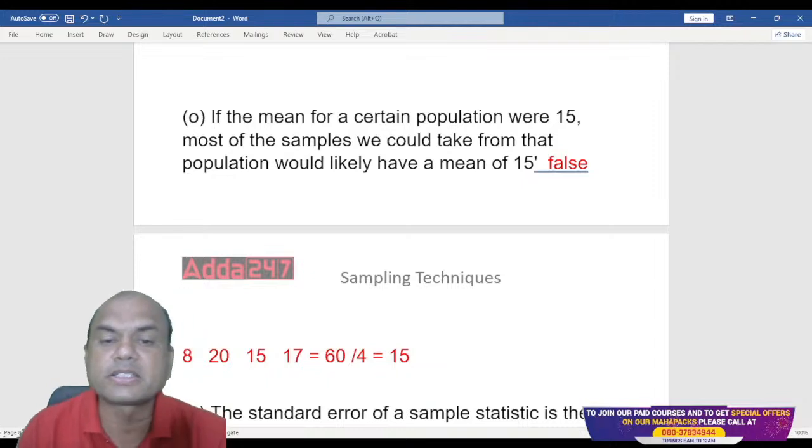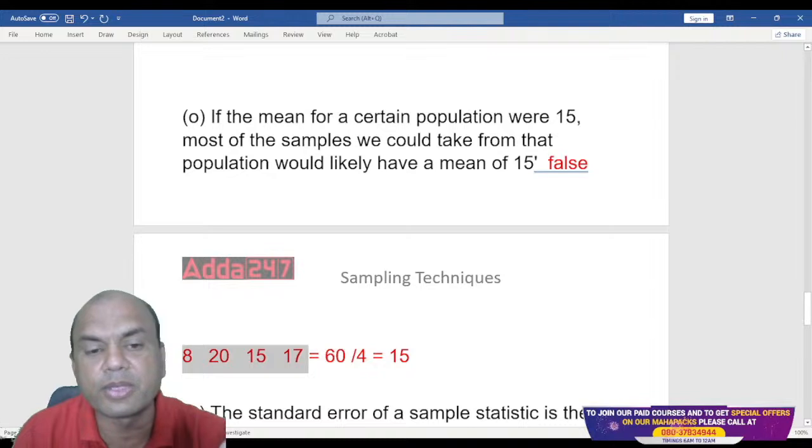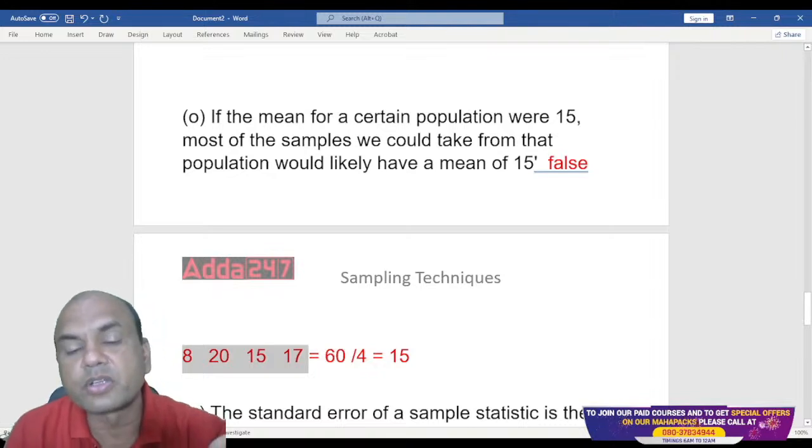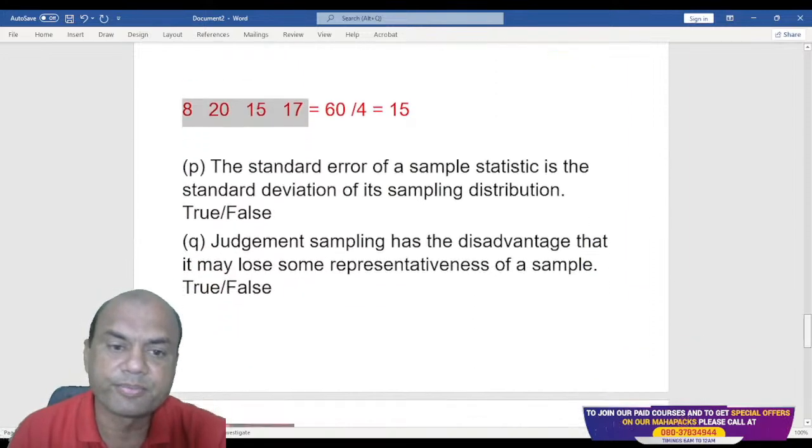So my population mean is coming out as 15, but were all the samples having the mean of 15? No. So it's not compulsory. That is the point I'm stressing. So that is false.